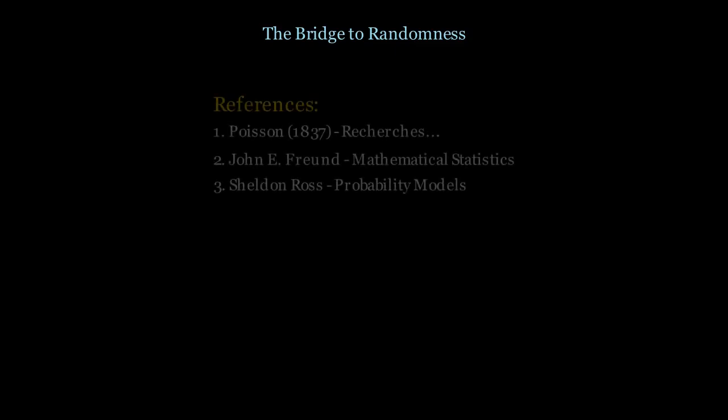References: 1. Simeon Denis Poisson, Recherche sur la probabilité des jugements en matière criminelle et en matière civile, 1837. 2. John E. Friend, Mathematical Statistics with Applications. 3. Sheldon Ross, Introduction to Probability Models.